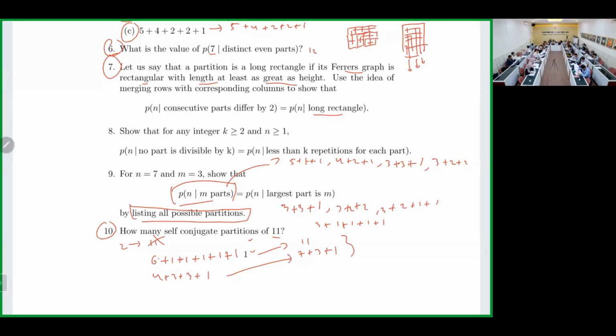Is it number 8 and 9? So what happened? Number 8. Do you get the idea? No part is divisible by k. And then less than k repetitions for each part.